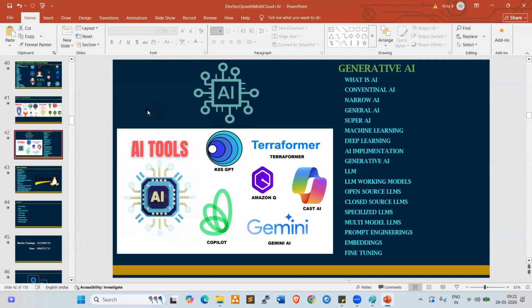Why do we require multi-cloud? Anyone? Currently, every organization and every project team is using at least 2 clouds, because of different costing and different quality of the services. We use different brands of mobiles and vehicles; in the same way, different clouds. Every organization is using 2 or 3 clouds. That is why in our course, multi-cloud, 3 clouds will be covered: AWS, Azure, and Google Cloud.